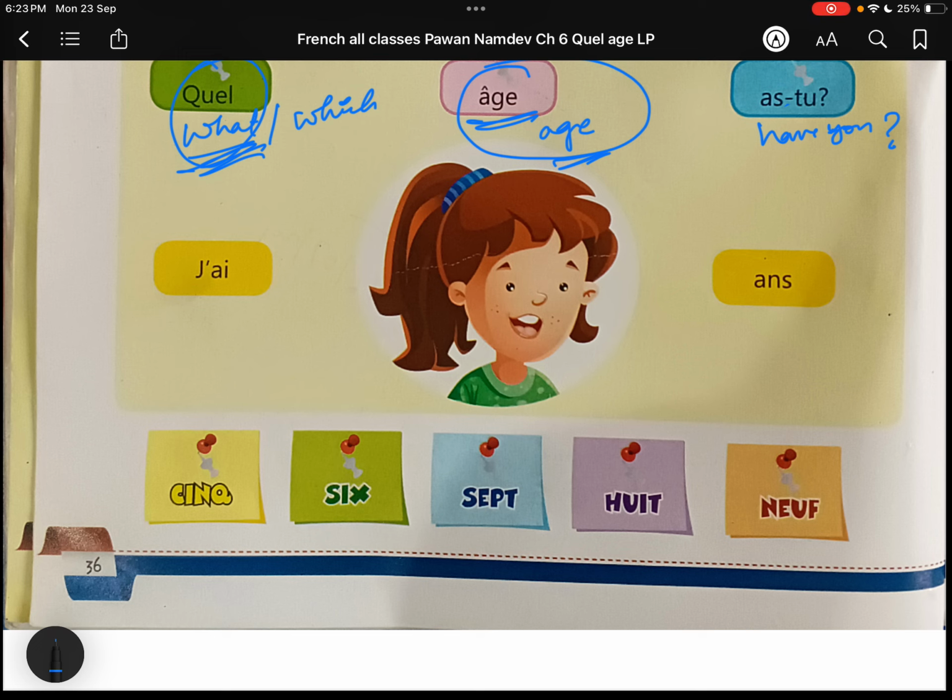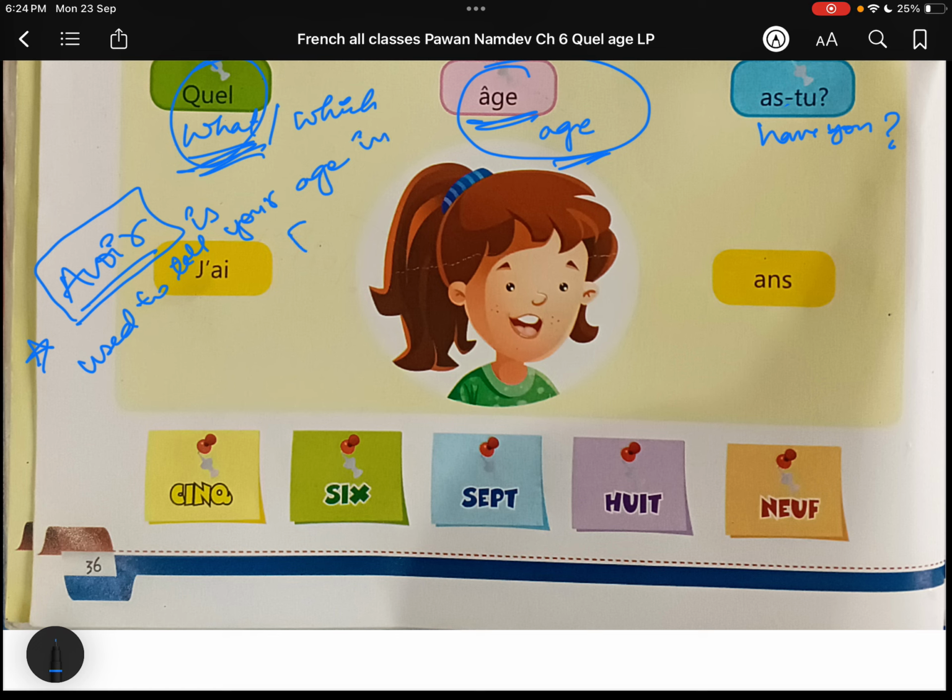So you have to respond in French the same way. Whenever you are telling your age in French, you have to use the verb avoir. Okay guys, this is a must. Avoir is used to tell your age in French. This thing is very, very important.